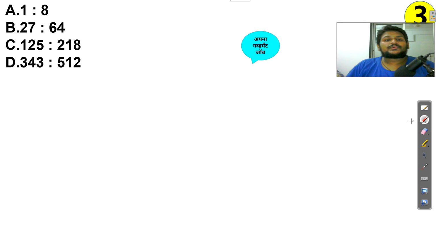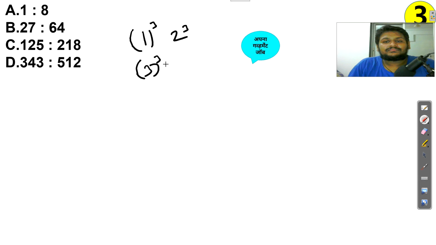Third question: 1, 8, 27, 64, 125, 218, 343, 512. First step, check whether the square logic is satisfied. Not for 1 and 8, so let's take cubes. 1 is 1 cube, 8 is 2 cube, 27 is 3 cube, and 64 is 4 cube.